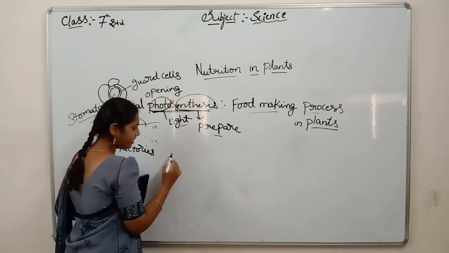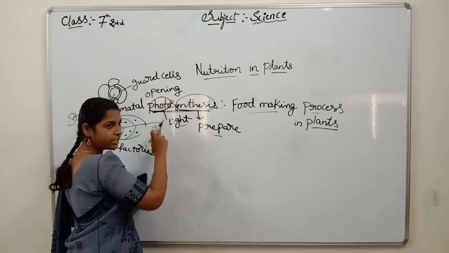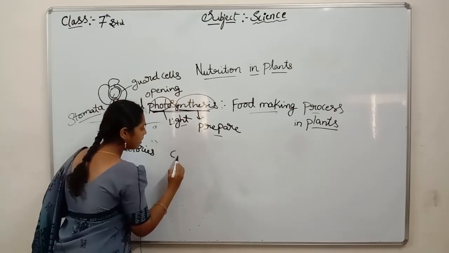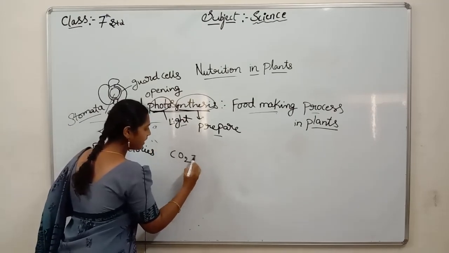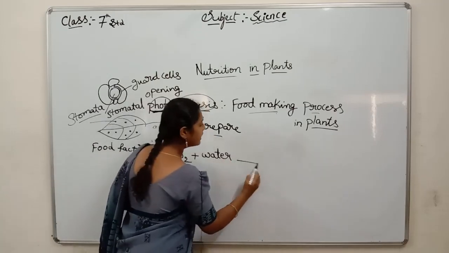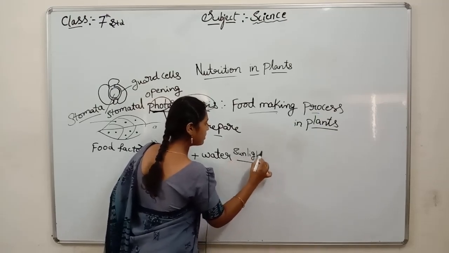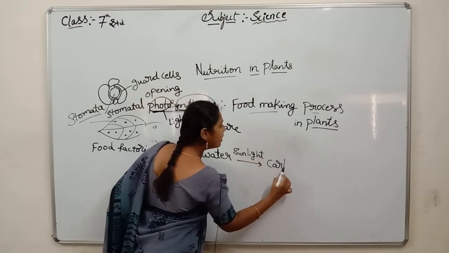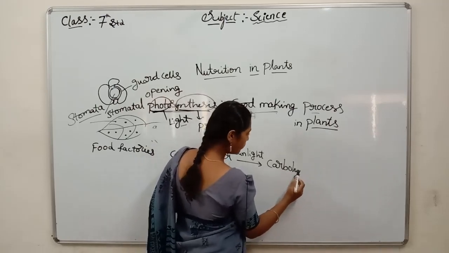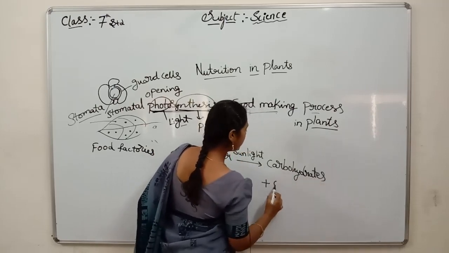Now I'll write the equation. During photosynthesis it also releases some amount of oxygen. I'll write this in the equation as carbon dioxide and water. By using these two, in the presence of what? Sunlight, it gives carbohydrates. Carbohydrates means components of food only. Again it is food only. Components of food, what? Carbohydrates. And it also releases some oxygen.